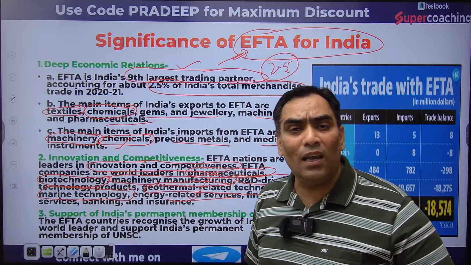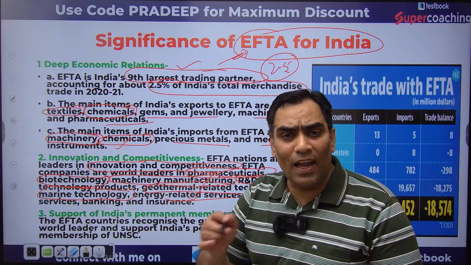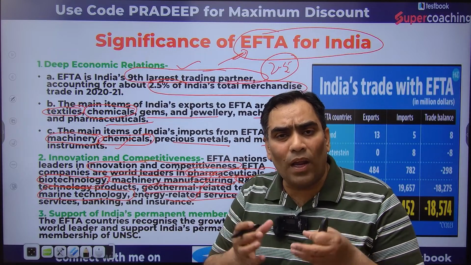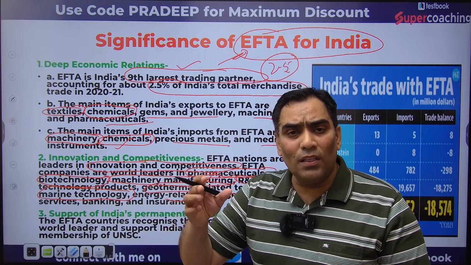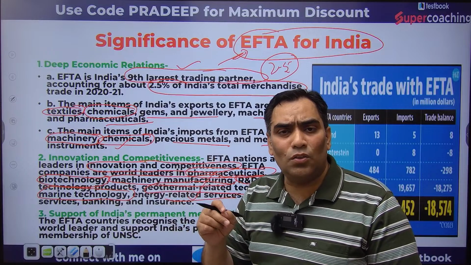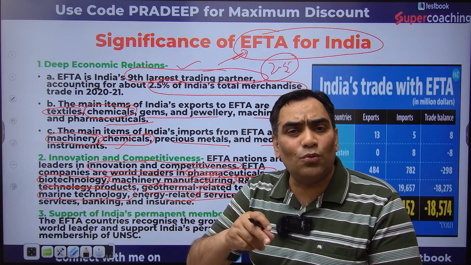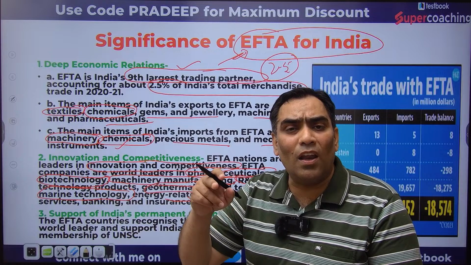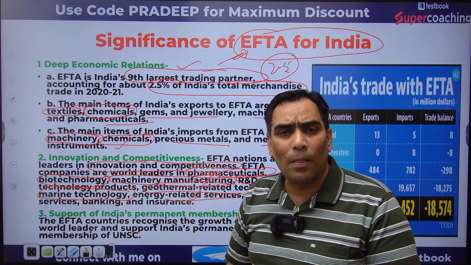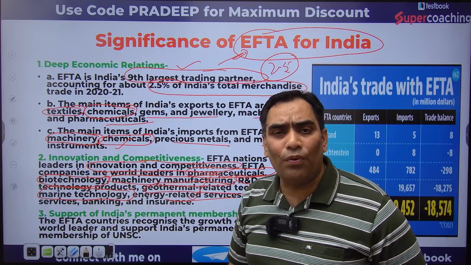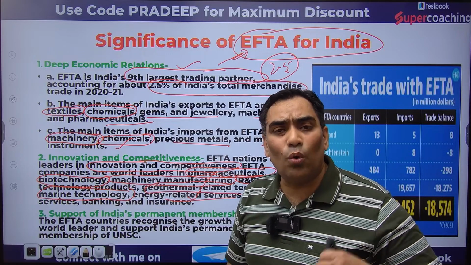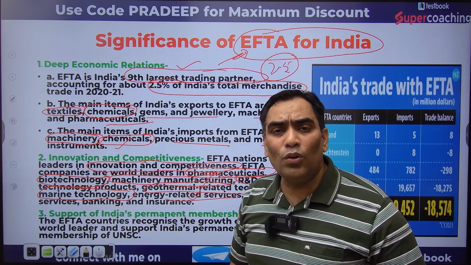So when they are leaders in these 9 areas, definitely when economic interaction increases between India and these four nations through this agreement, then India is going to be a beneficiary of their innovation and competitiveness. That means the efficiency of Indian companies is also going to increase because of FDI.